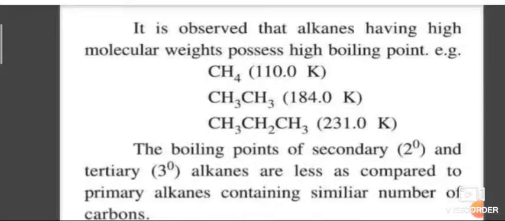So the order of boiling point: 2,2-dimethylpropane has a lower boiling point than 2-methylbutane, than pentane. So an alkane with high molecular weight possesses a high boiling point. The boiling points of secondary and tertiary are less compared to primary alkanes.